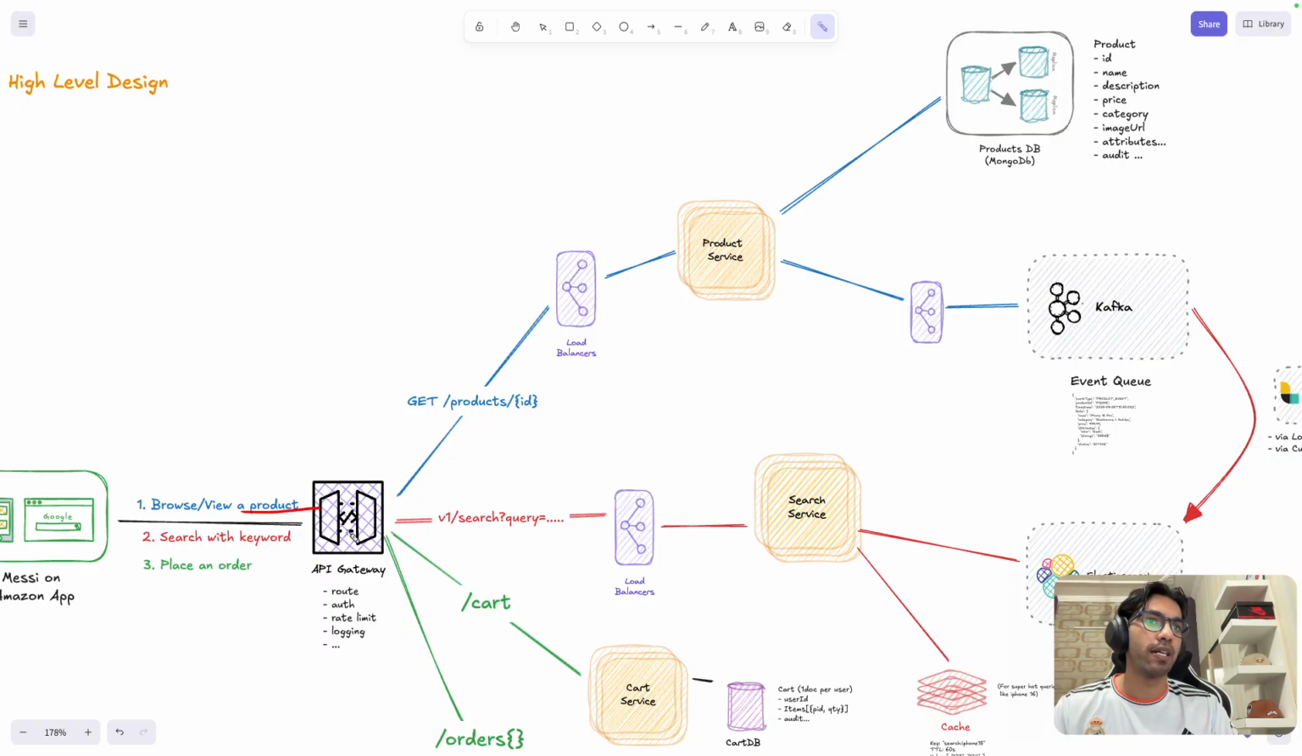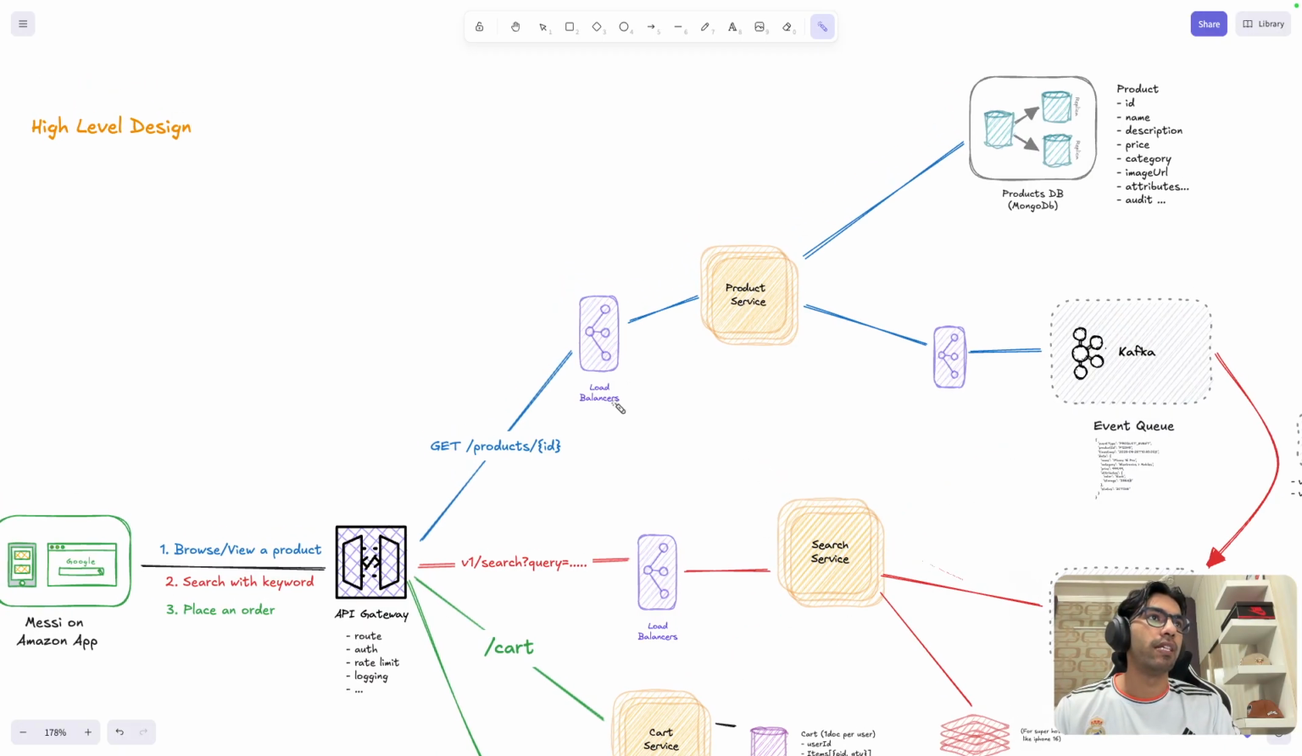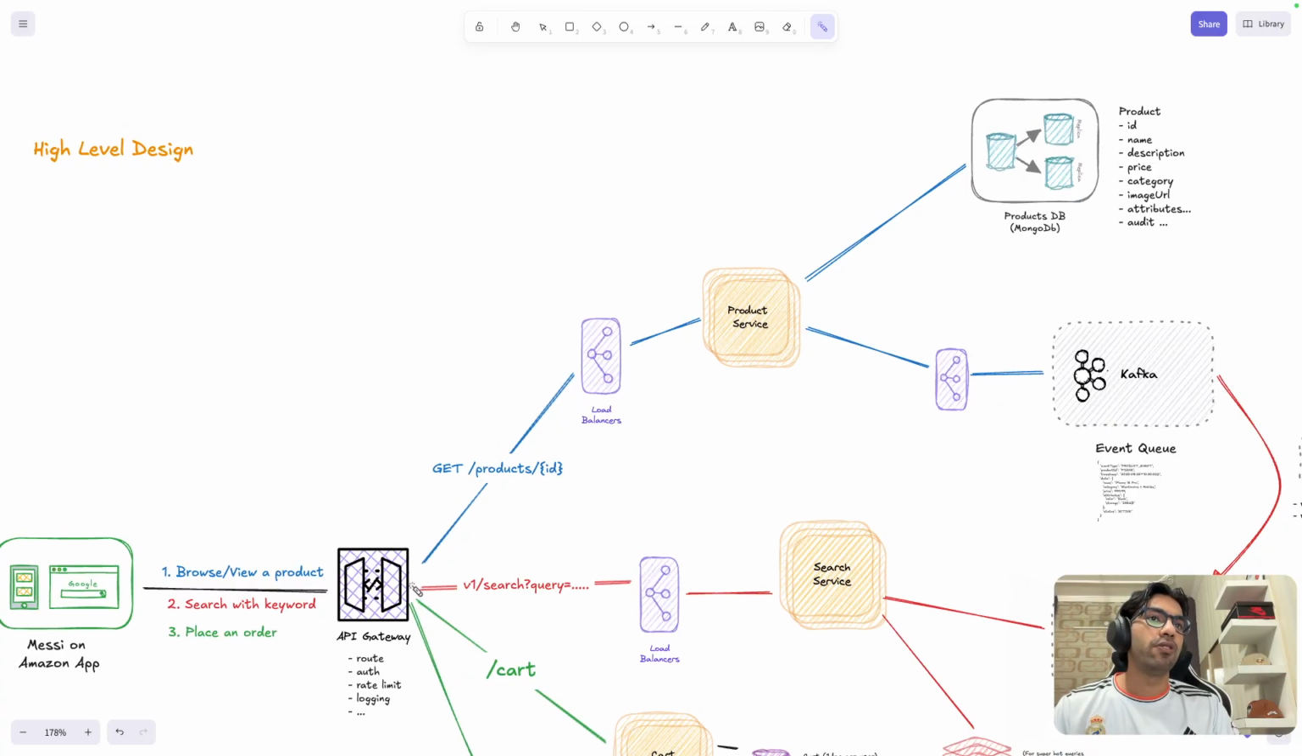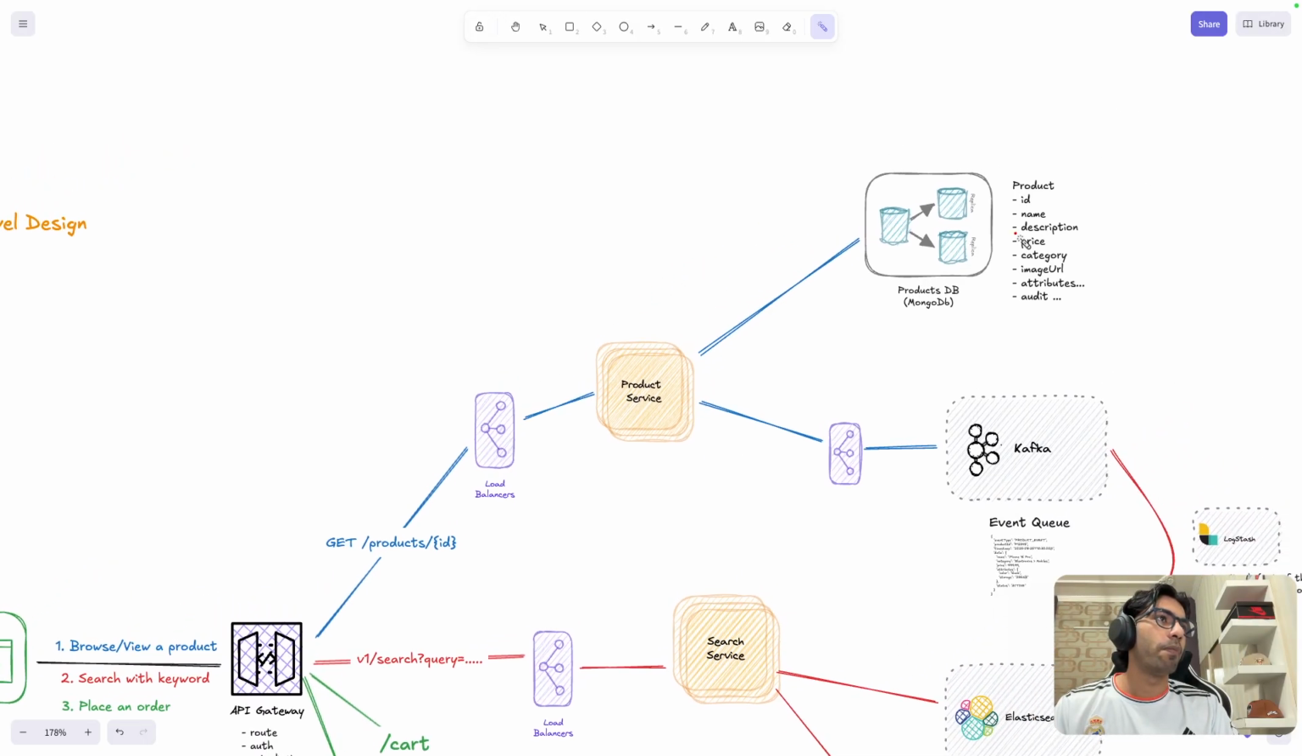If it is a view product, it will go to product service. If it is a search, it will go to search service. If it is a place order, it will go to cart service. Don't worry about these things. Imagine that you only have a product service. Now, what is going to happen is you have an API gateway, you get this product, and this product service is storing products in a product DB.